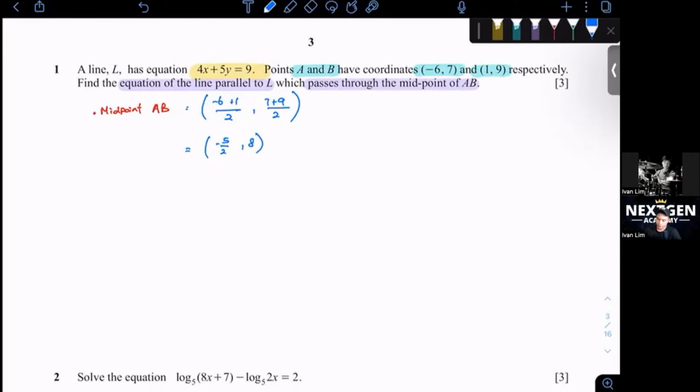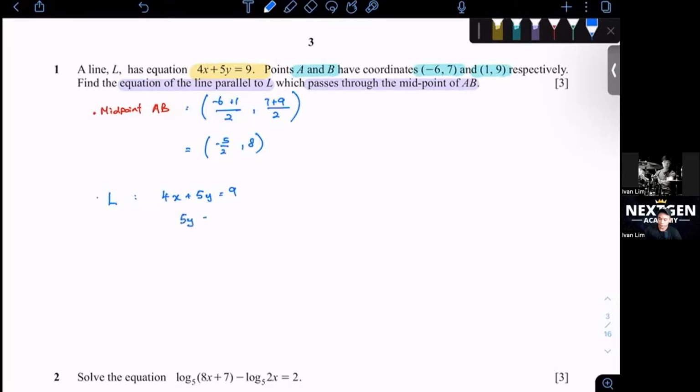All right, then the next thing they say, the equation of the line is parallel to L. L is given to us as 4x plus 5y equals 9. When they say it is parallel, it means that it's like your crush, where both of you are parallel, you will never meet each other. Okay, so the gradient is the same.